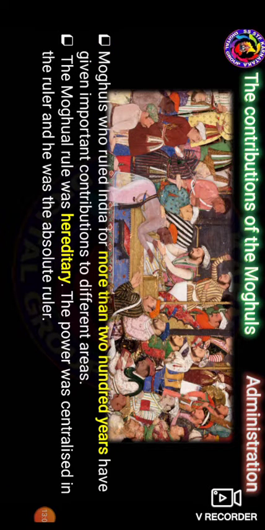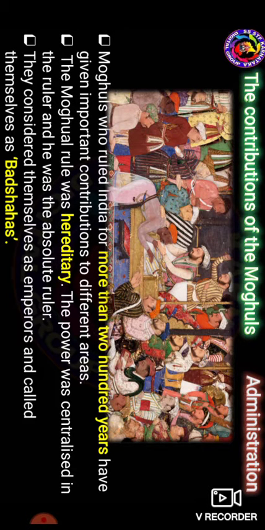And then next we have to see the contributions of the Mughals. At the first point, the administrative system: they ruled India for more than 200 years. The emperor held great power in the rule.